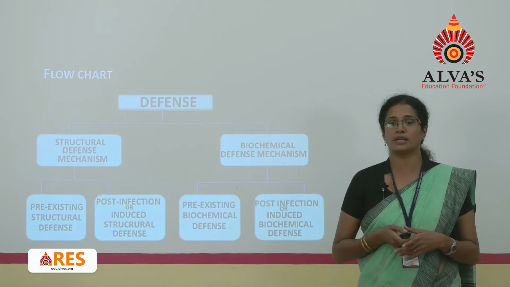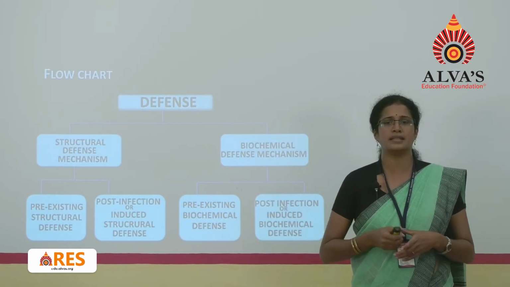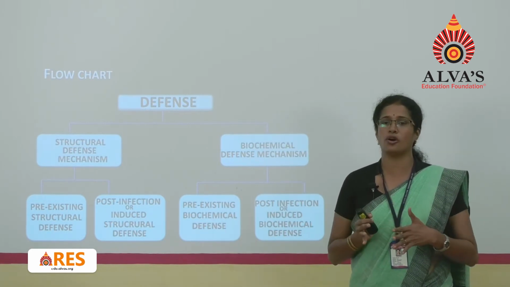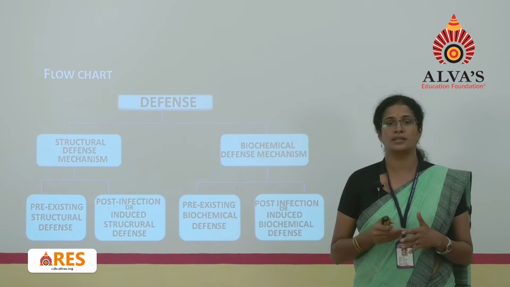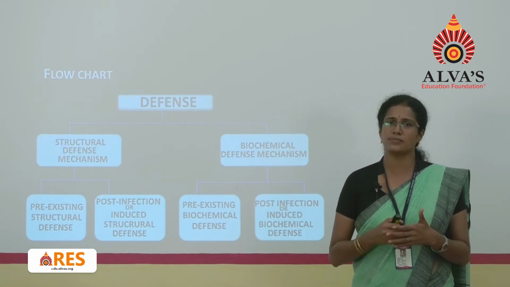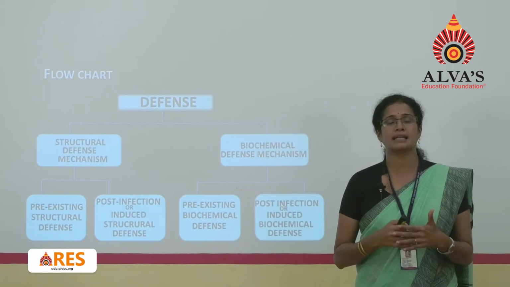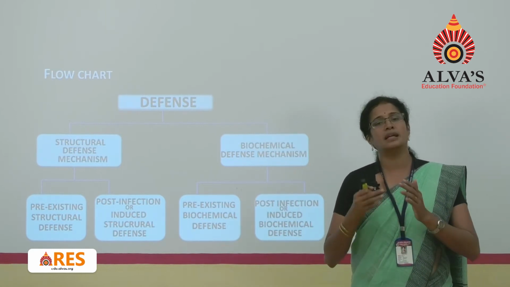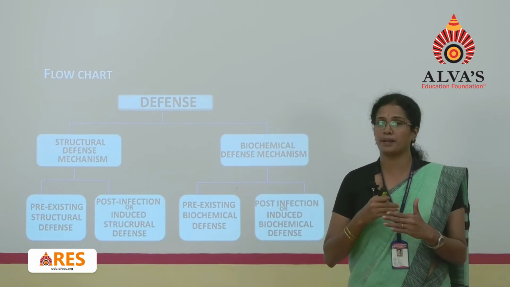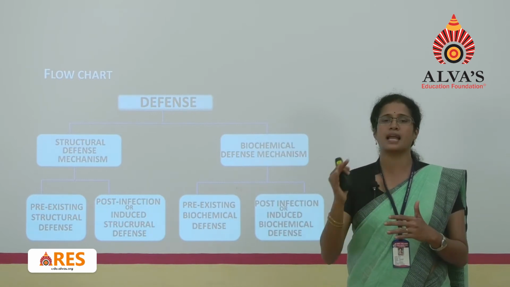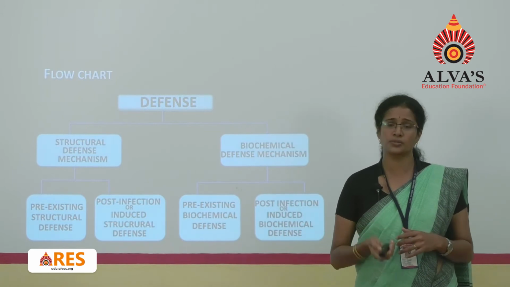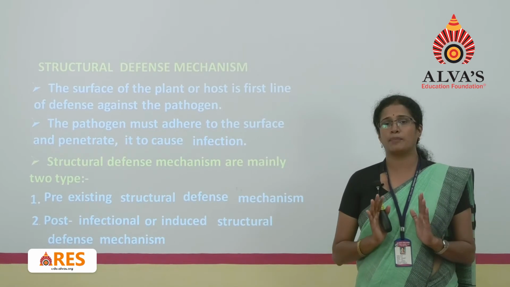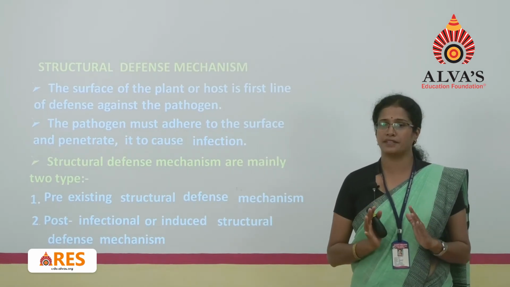Next one is biochemical defense mechanism. In this again there are two types: pre-existing as well as post-infectional biochemical defense mechanism. Pre-existing means the chemicals which are already present in the plant act as a barrier against the pathogen, whereas in post-infection, as told, after the infection the plant produces some chemicals which act against the pathogens. In today's class we will exclusively speak about pre-existing structural defense mechanism.